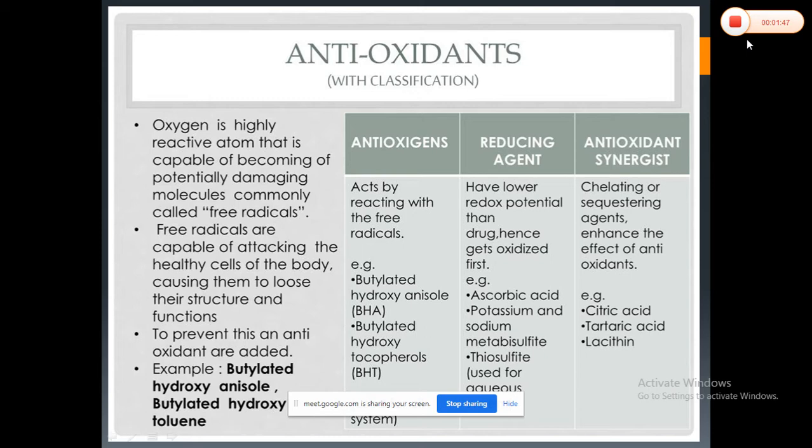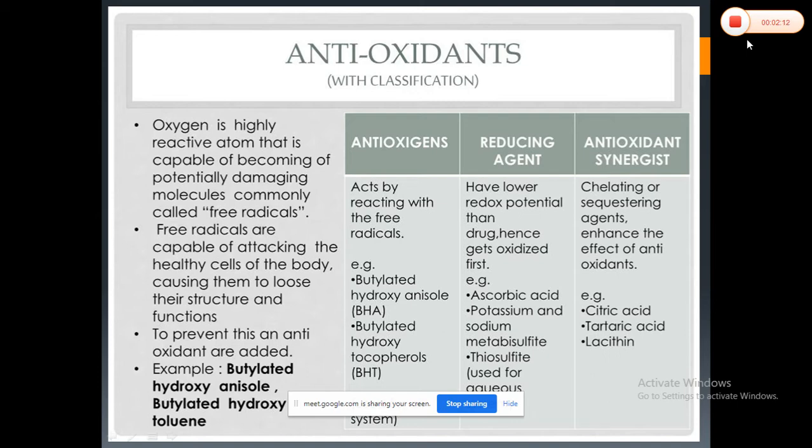Some synergistic effects are also there, like chelating agents and sequestering agents, that enhance the activity of certain antioxidants. There are natural antioxidants and synthetic antioxidants. Natural antioxidants include vitamin E, ascorbic acid, and citric acid.